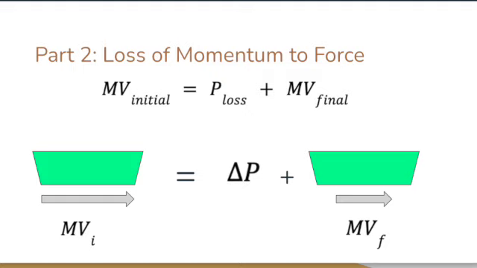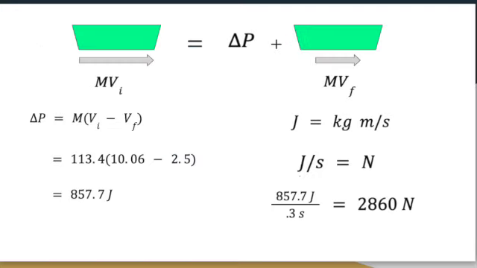To find the loss in momentum, I would subtract the initial momentum from the final. I estimated in the video that the final velocity was around 2.5 meters per second. This resulted in a momentum loss of 857 joules. Joules is defined as kilogram meters per second.